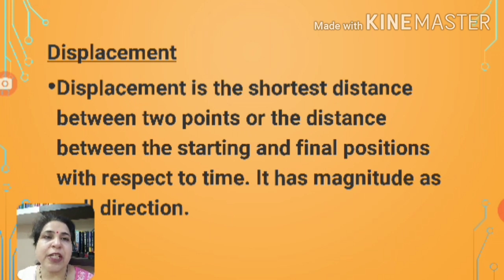Displacement. Displacement is a vector quantity. It is the shortest distance between the initial and the final point. Here, to describe displacement, we need magnitude as well as direction. So it is called a vector quantity.